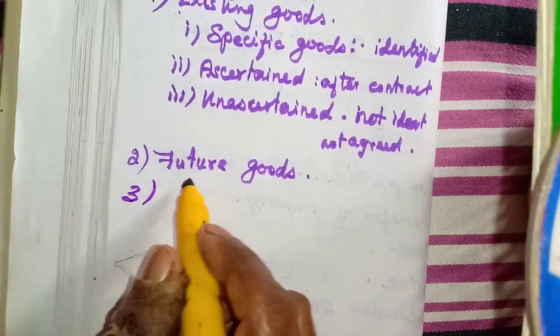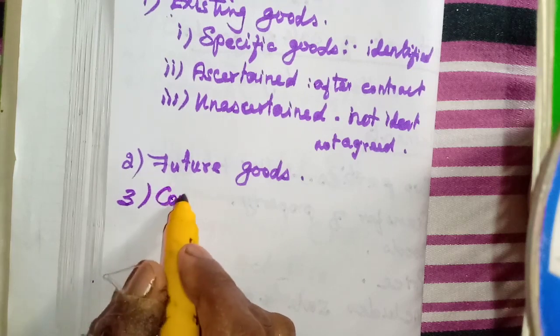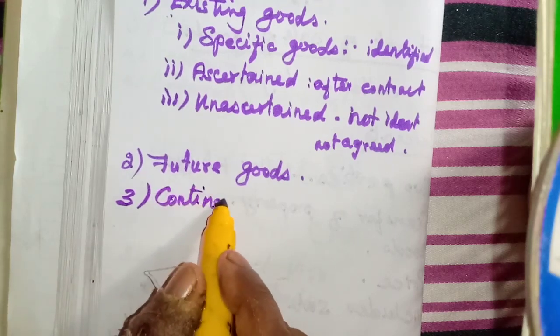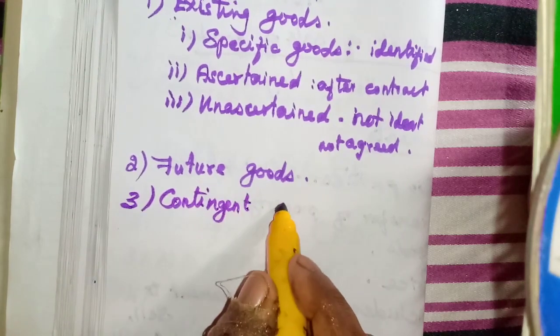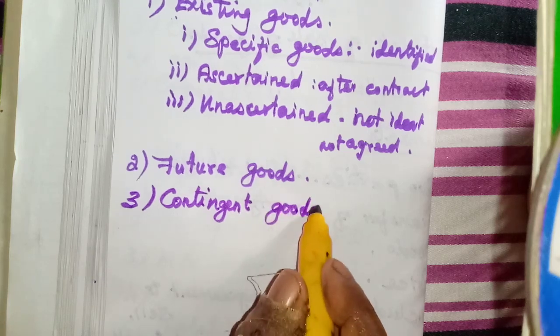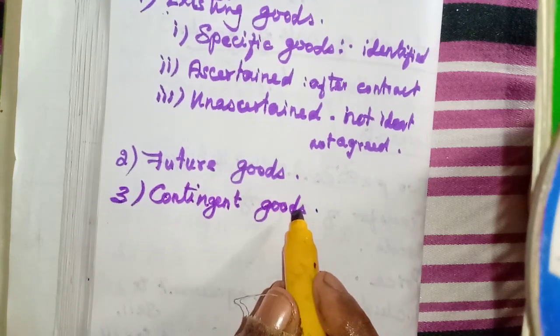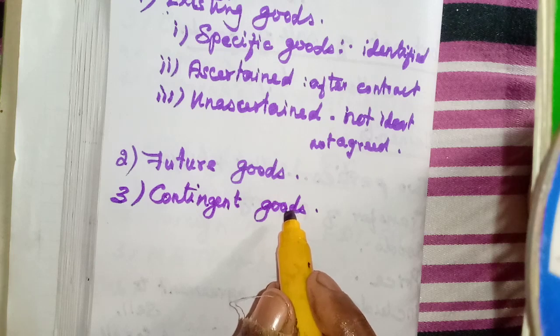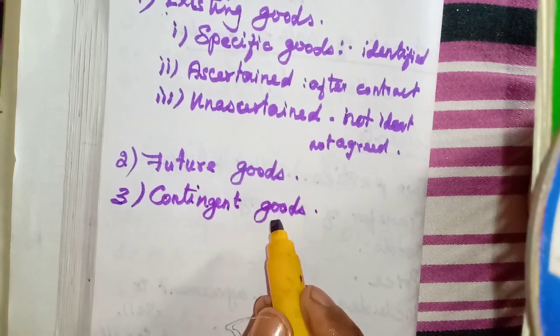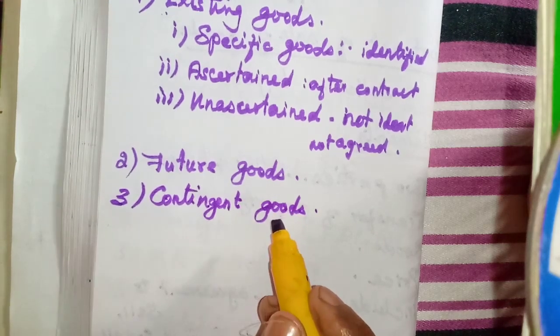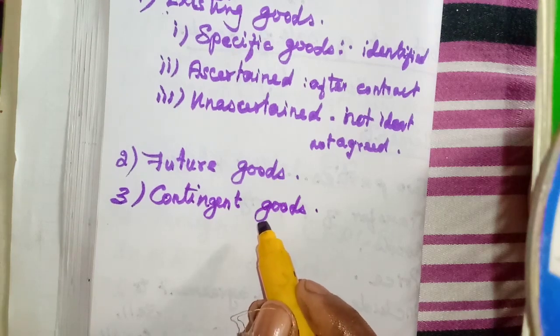Then the third one is contingent goods. Contingency we know, isn't it? Any incident, whether it may happen or may not happen, that is called contingency. So what is contingent goods?